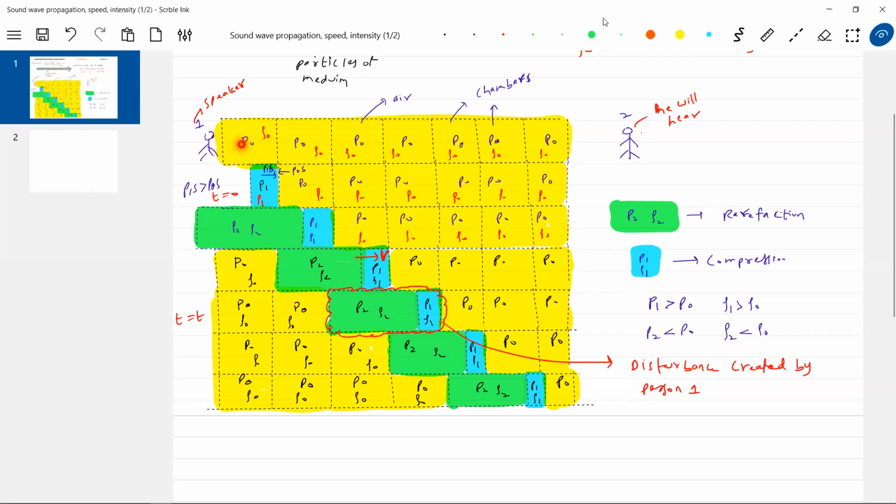So as you start speaking, the different layers will undergo displacement. We are talking about only one chamber. The pressure will vary and the density will vary. This is called compression, then rarefaction. Like this, compression, rarefaction, the disturbance will propagate from one end to another end. Who is getting disturbed? The medium is getting disturbed. This air is nothing but a medium.